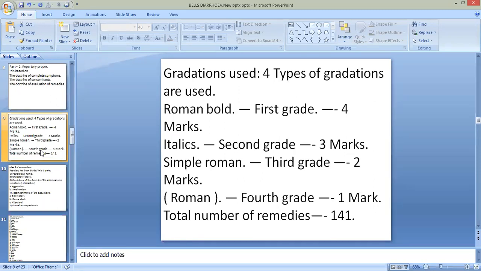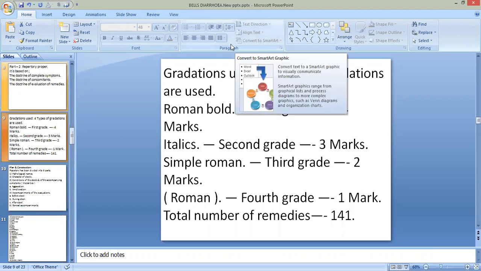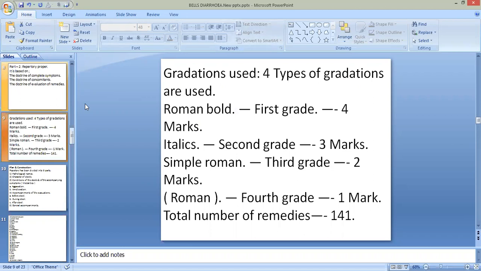And the fourth grade or 1-mark symptoms are written in Roman in parenthesis or Roman in bracket. So in this way, in Bell's diarrhea repertory, there are 4 gradations, 4 types of typography given to the remedies, that is Roman bold, italic, simple Roman, and Roman in bracket.